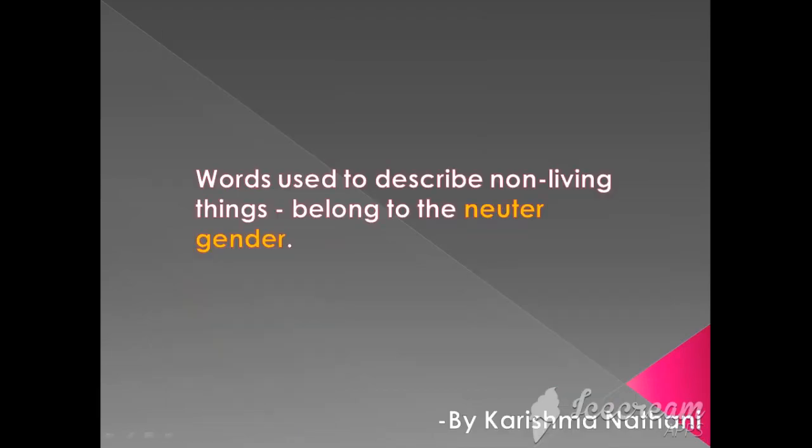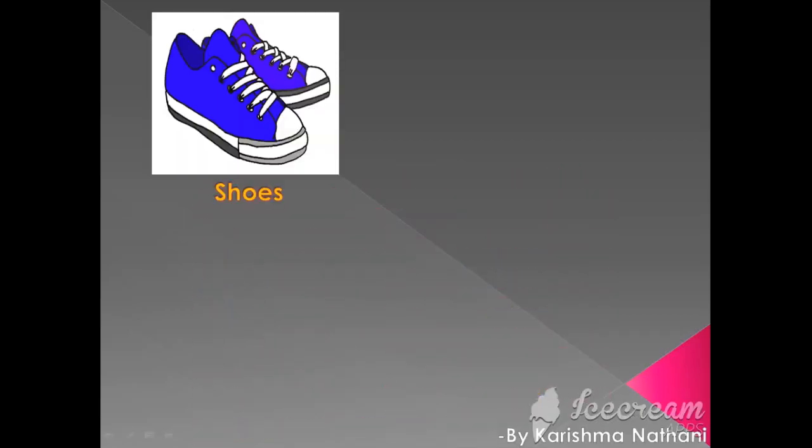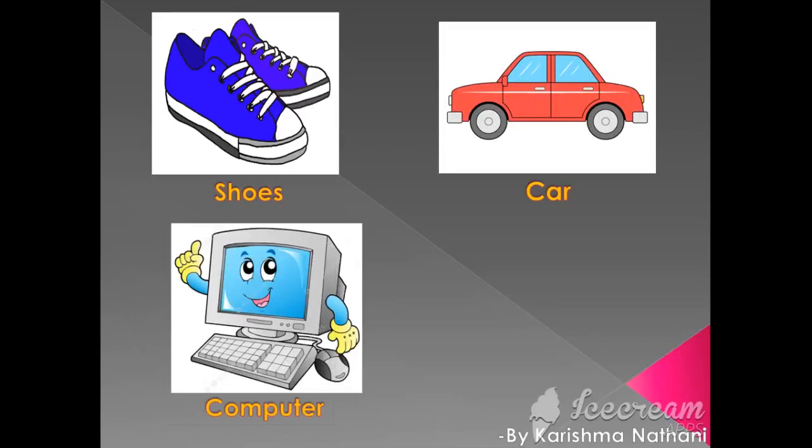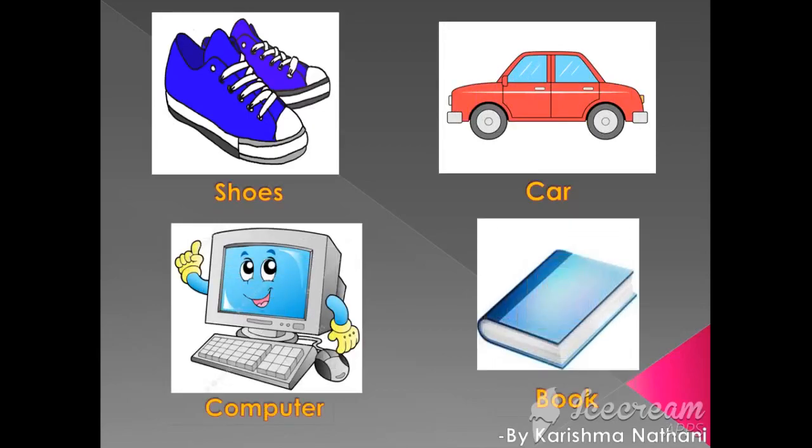Words used to describe non-living things belong to the neuter gender. All the things which are not living things belong to the neuter gender. Shoes, car, computer, book, these all are non-living things, so these all are neuter gender.